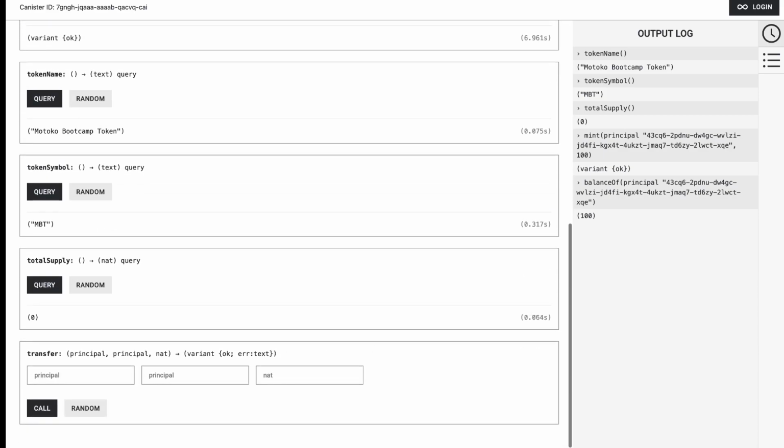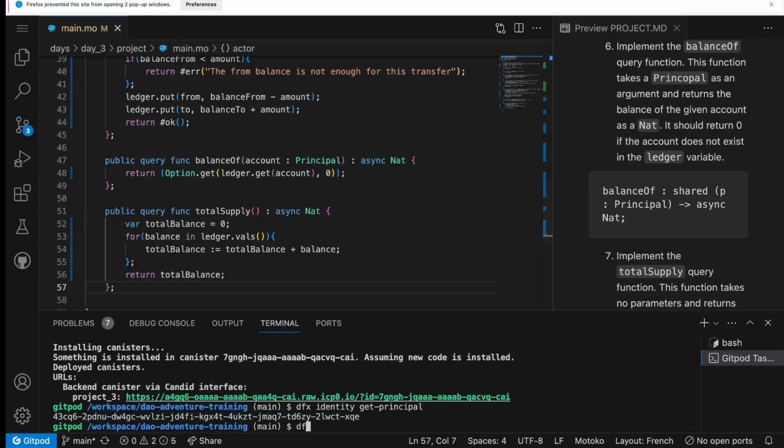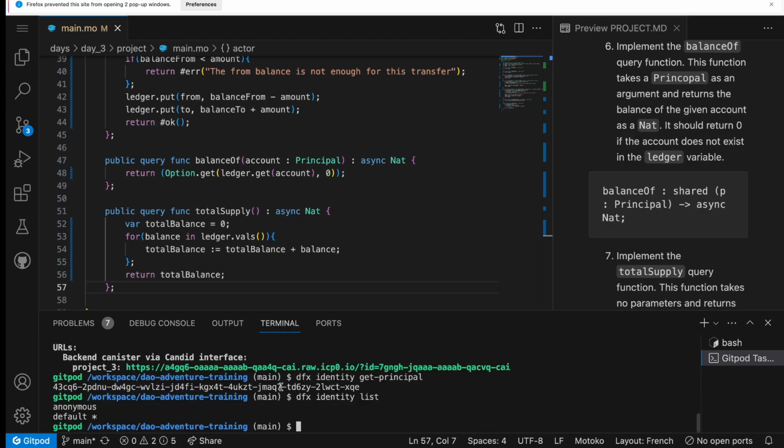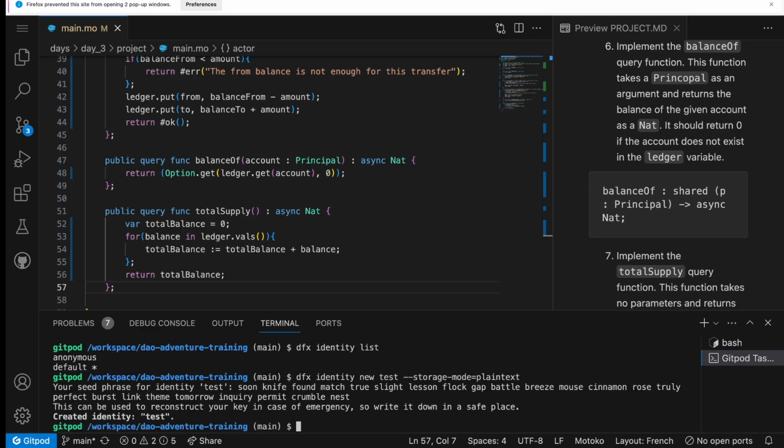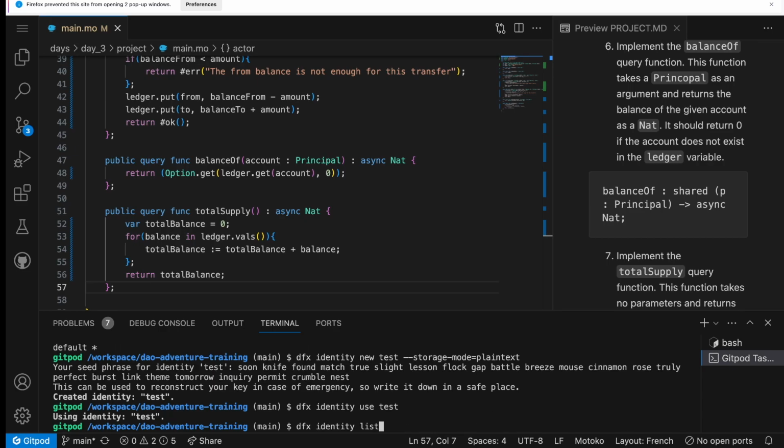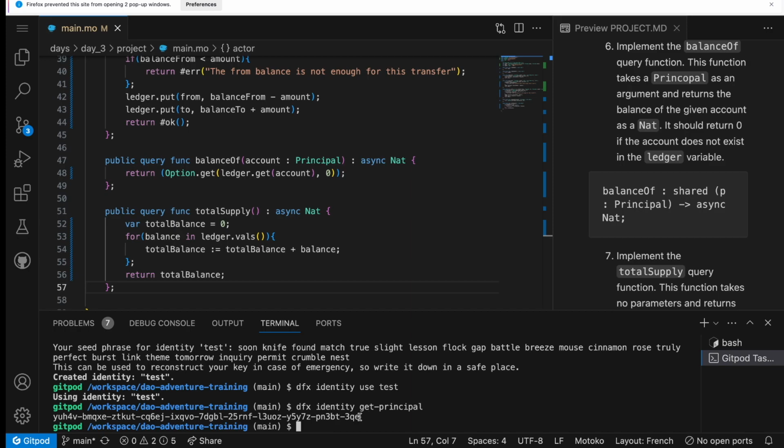I should be able to use another identity. So if I take a look at dfx identity list, right now I'm using default. I could run dfx identity new test, storage mode equal plaintext. And so dfx identity use test and dfx identity get-principal.